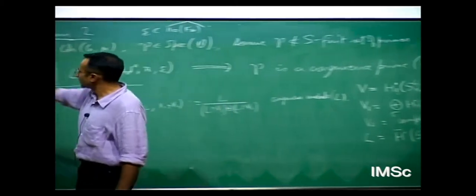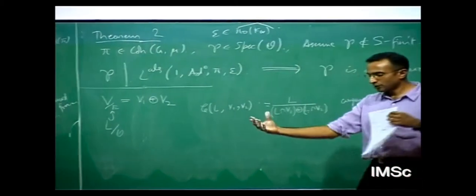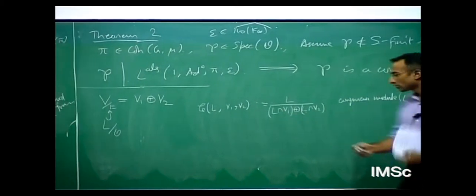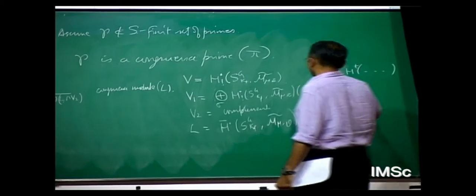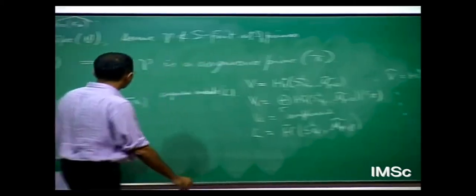What one proves is, in the diagram, I pair cohomology in bottom degree with cohomology in top degree. So likewise, one has to work with V tilde, which is cohomology in top degree, and all the rest of the corresponding statements.